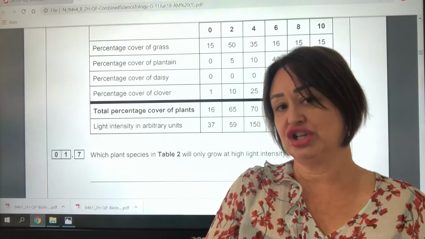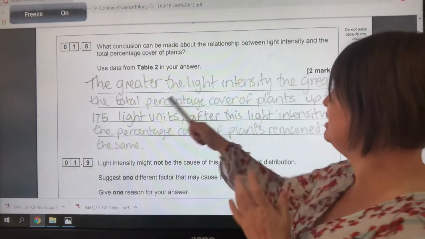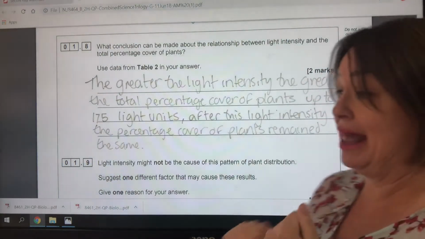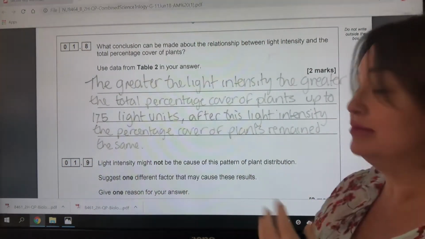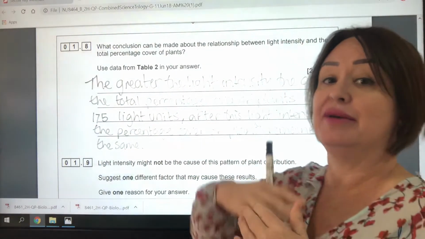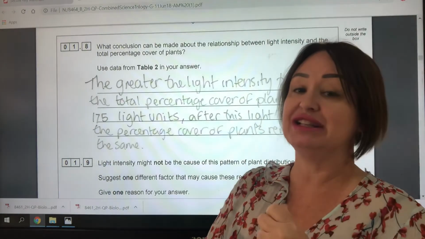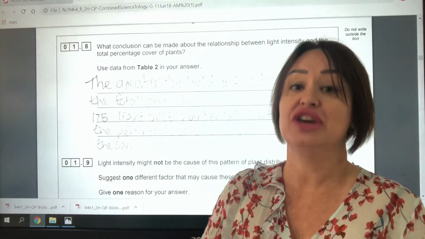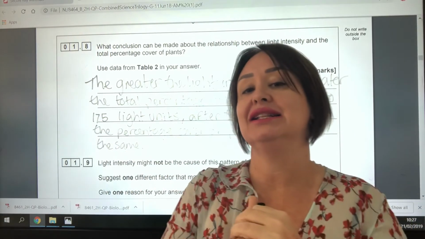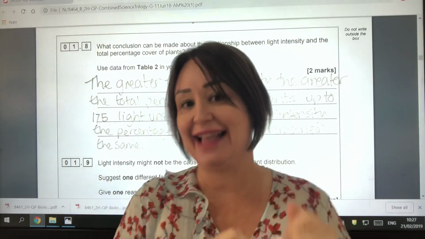So how would we structure our answer? In our answer, we're going to say that the greater the light intensity, the greater the total percentage cover of plants. 1 mark. The second mark was for recognising something in that data. And that something was that beyond 175 light units, there was no further increase in the total percentage cover of plants. So in a relationship question, we've got to talk about a relationship, not 2 points in time. And we've got to also recognise something in that data to get that second mark.